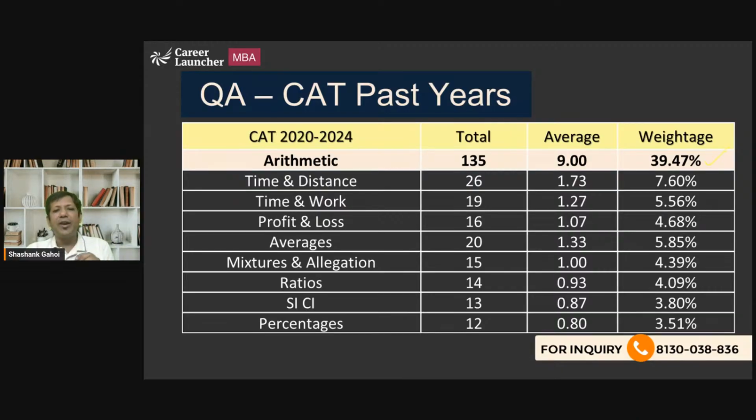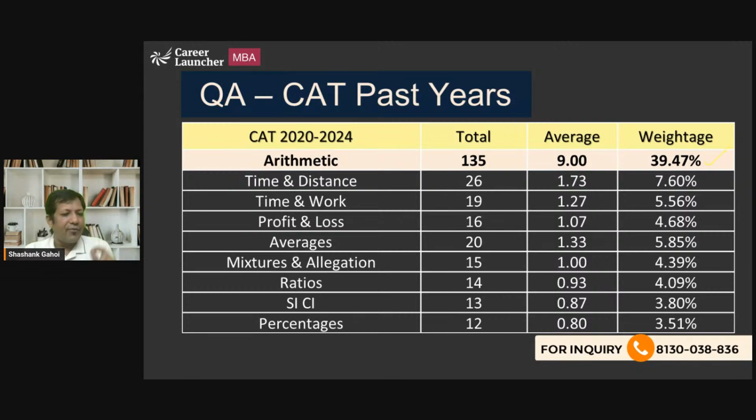Average once in a while might be tricky, but with enough preparation, you can be very comfortable with average. Mixtures and allegation is always easy, always doable in the exam. Ratios are always going to be easier in the exam. Simple interest, compound interest, and percentages are not difficult.